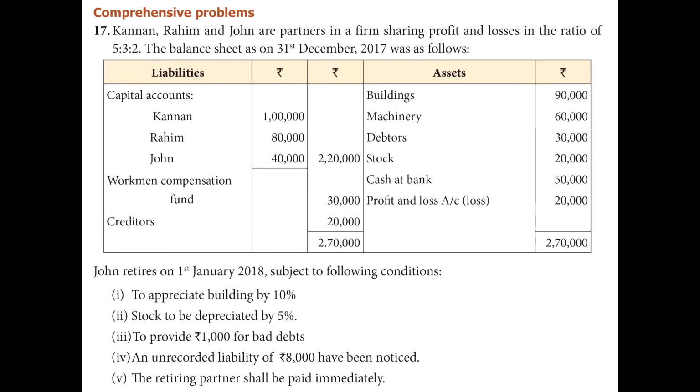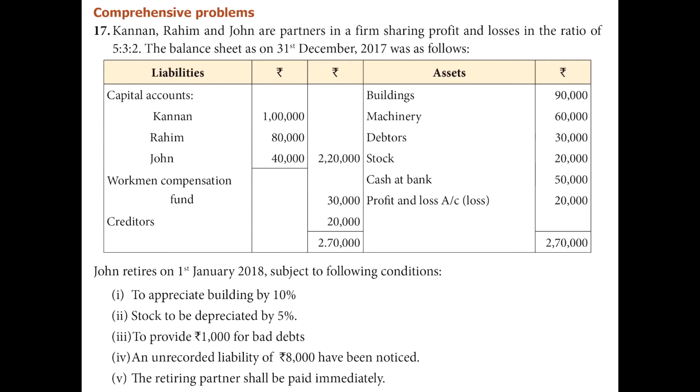Kannan, Rahim and John are partners in a firm sharing profits and losses in the ratio of 5:3:2. The balance sheet as on 31st December 2017 was as follows. Liabilities: capital accounts, Kannan 1 lakh, Rahim 80,000, John 40,000. Workmen compensation fund 30,000, creditors 20,000, buildings 90,000, machinery 60,000, debtors 30,000, stock 20,000, cash at bank 50,000, profit and loss account 20,000.